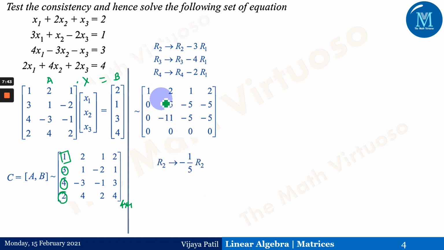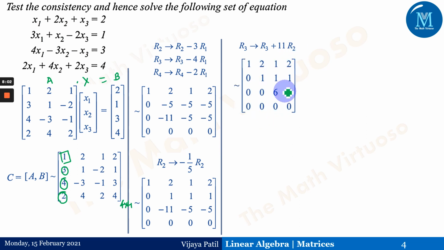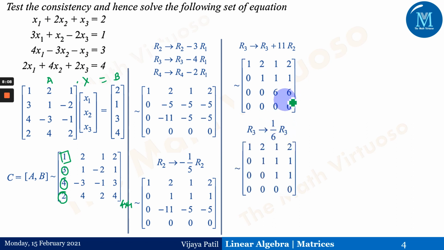Again the same thing has come. I am considering this as a non-zero element. Below that, this minus 11 has to be 0, or otherwise, before that, this minus 5 can be converted into 1, and that can also be one way to go ahead. So r3 plus 11 times r2 will give us this type of matrix. Now if you observe, this is in echelon form. Again this 6 and 6 can be converted into 1 so that the answer comes out very simply. Here I am trying to convert the leading element to one. I have explained that in the echelon form session, just follow that.